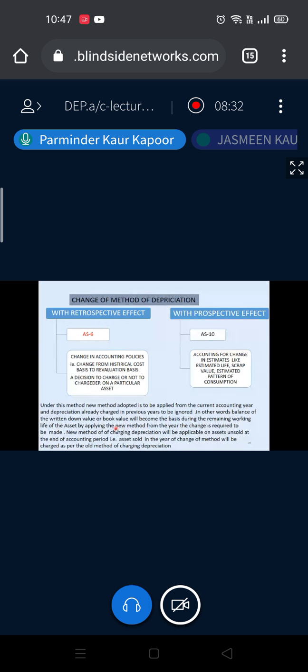And the second thing is, the new method of charging depreciation will be applicable on assets unsold at the end of the accounting period. Assets sold in the year of change of method will be charged as per the old method of charging depreciation.